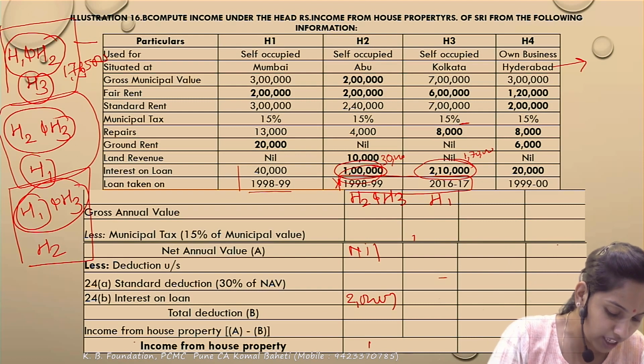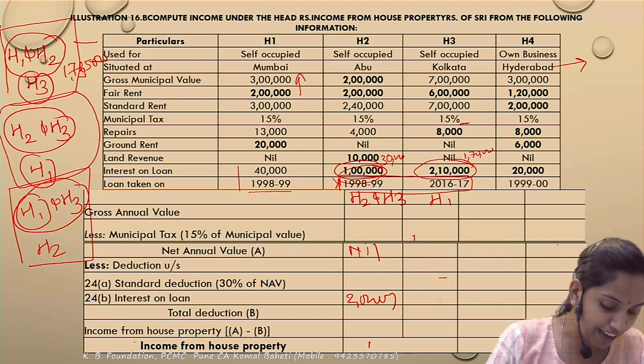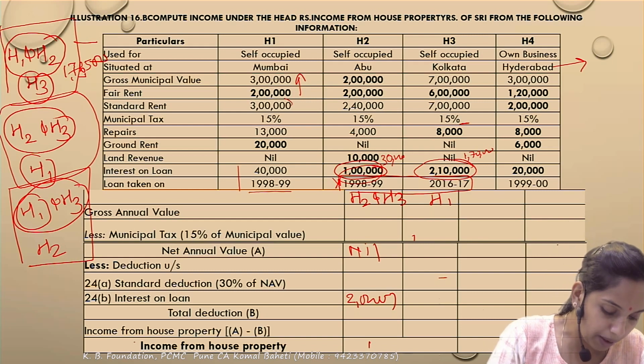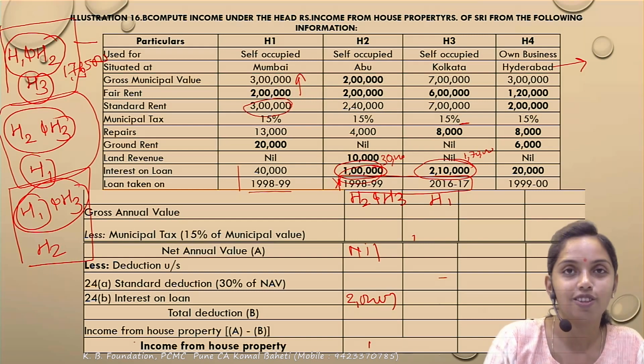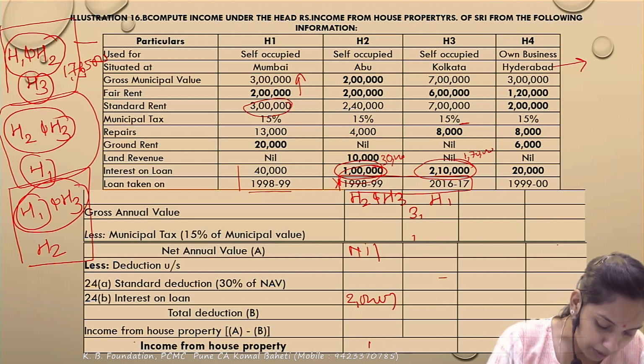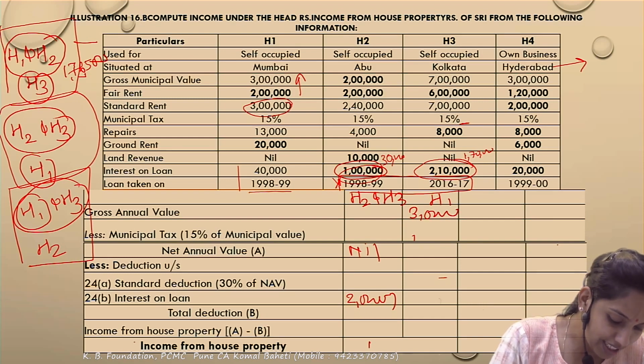It is a 3-step calculation. The municipal value is to be compared with the fair rent, whichever is higher. So 3 lakh, that is to be compared with the standard rent, whichever is lower. So the reasonable expected rent is 3 lakh, and the reasonable expected rent is nothing but the GAV. So that will come to 3 lakh. The municipal taxes are 15%.